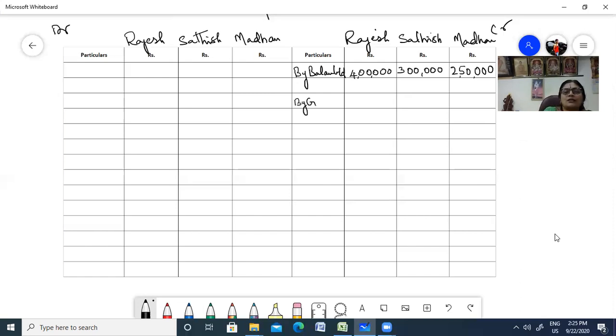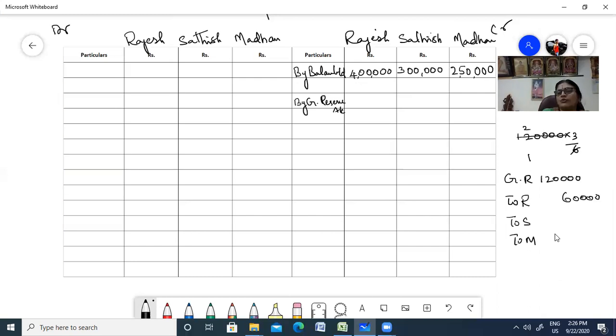By general reserve account, general reserve had come up to 1,20,000. You can write the journal: general reserve 1,20,000 to Rajesh, to Satish, to Madan in the ratio. So 1,20,000 into 3 by 6, 6 will go here 2 times, so 60,000.